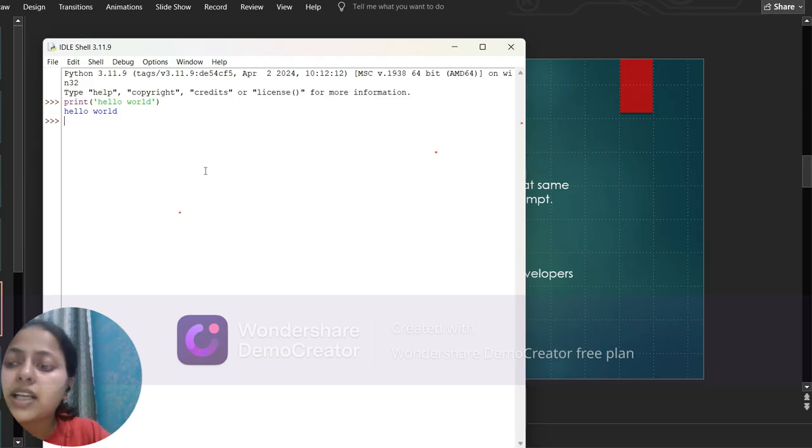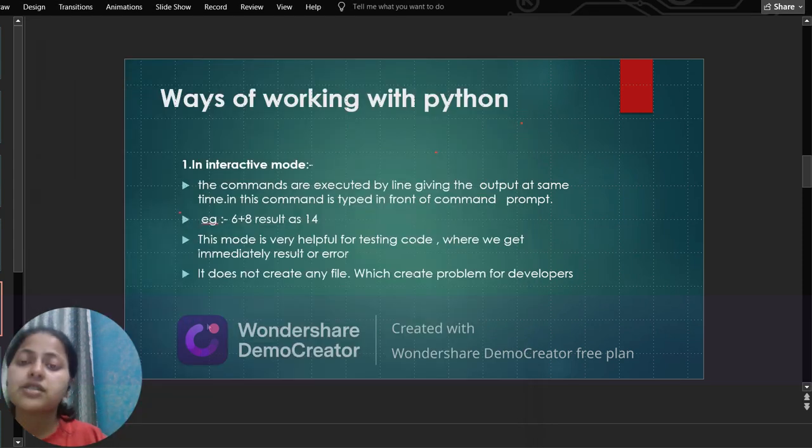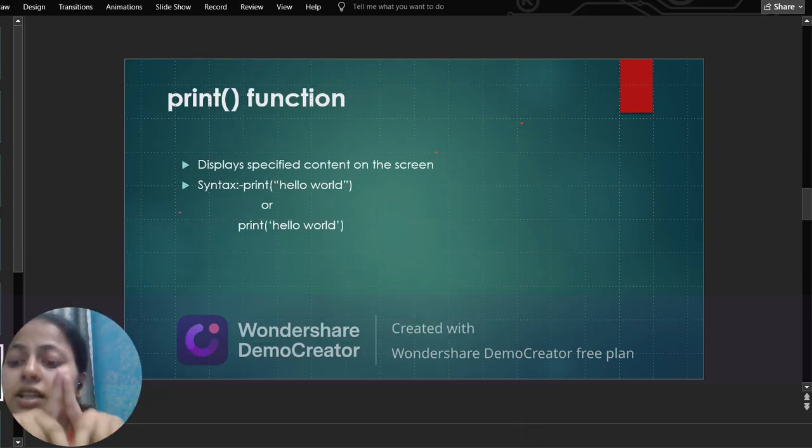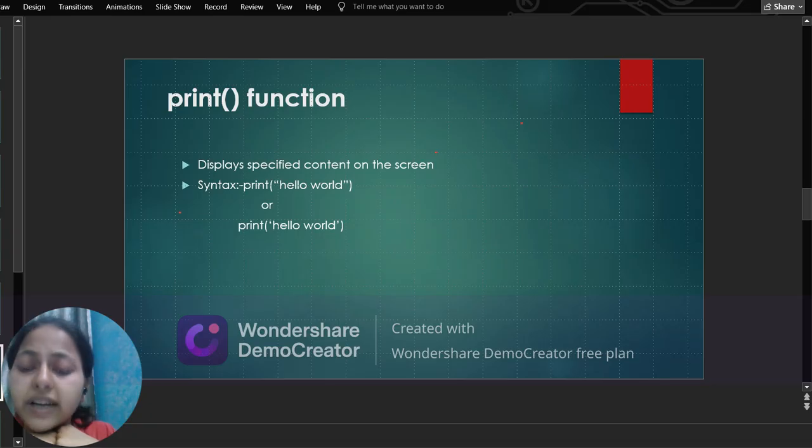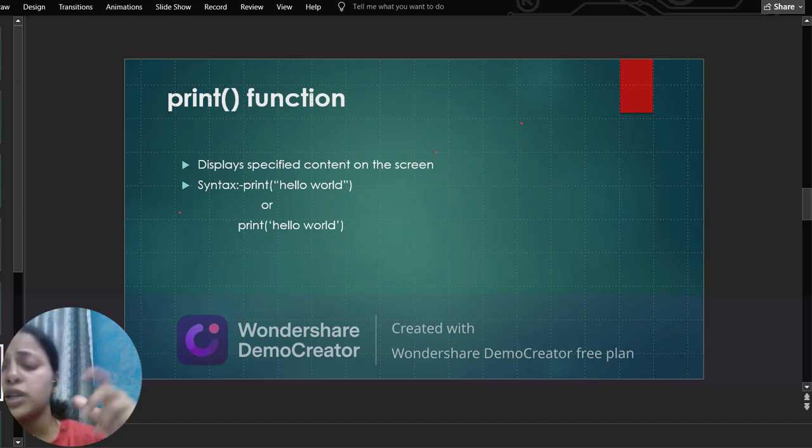For mathematical calculations, I will explain this in future in other slides, because I have mentioned it in the slide, so I will explain there. Now we come to the next slide, which is the print function. What is a function? Firstly, this will come to your mind. A function is a block of code. Now you will say, what is a block of code?